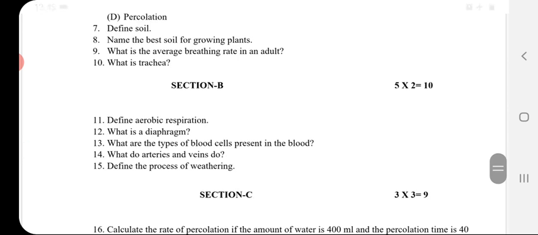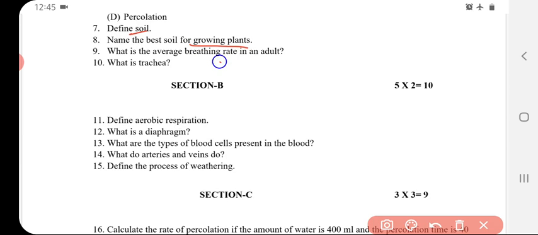Define soil. Soil is actually the mixture of rock particles and humus. Name the best soil for growing plants. It is loamy soil. What is the average breathing rate of an adult? That is 15 to 18 times. What is trachea? Trachea, in other words, is a windpipe which is connected to the bronchus.